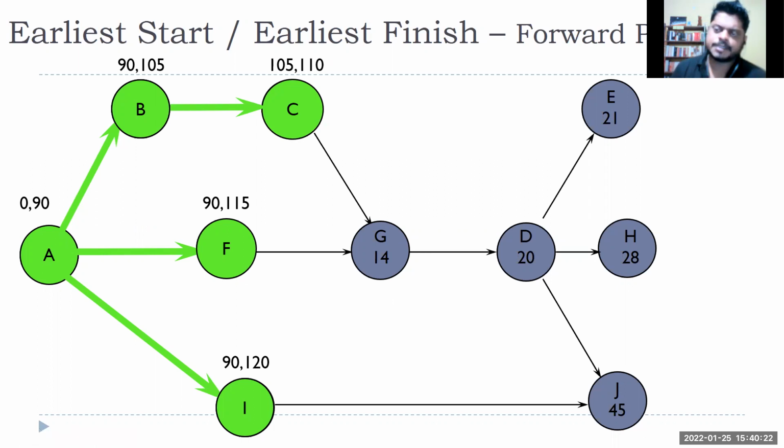So what will happen for G? What will be the early start date for G and the early finish date? Because here there is a conflict, because it will start only when both the activities are completed. So what will be the early start for G? I think 105, after C is completed, then only you can start G. No, both C and F need to be completed, right? Because it is linked to both of them. So G's dependency is on both the activities. So when is the earliest time when G can start?